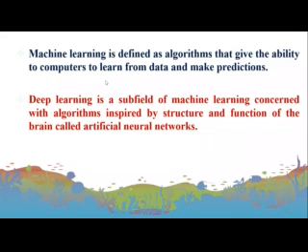And deep learning is a subfield or subset of machine learning concerned with algorithms inspired by the structure and function of the brain, called an artificial neural network, so ANN. Let's go through an example before seeing the difference between them.